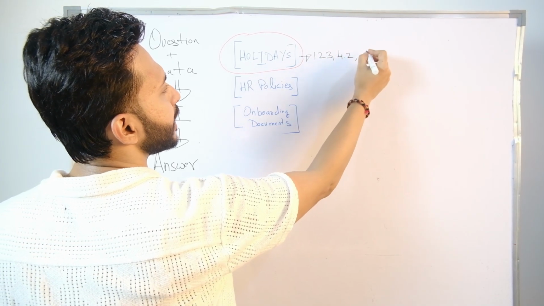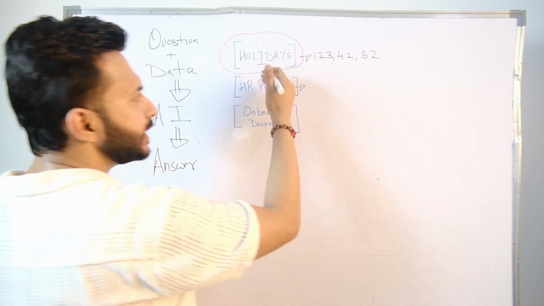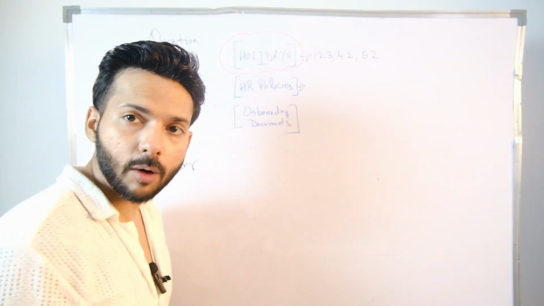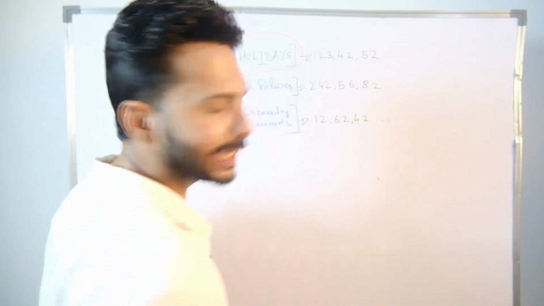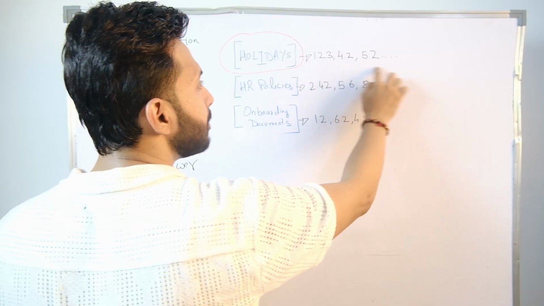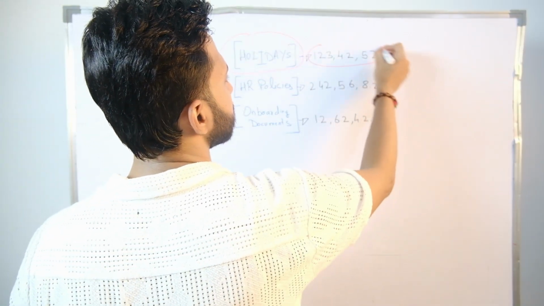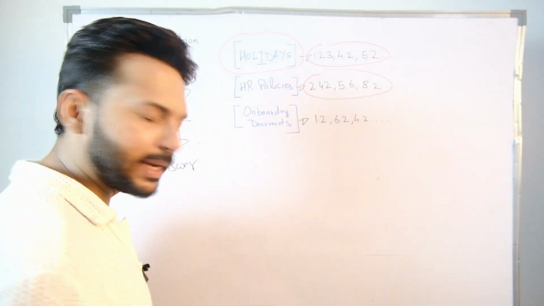Right now, I'm writing some random numbers. But all of these textual things can be converted into a numerical form. I have given each of these chunks some numerical representation. For holidays, these numbers, these are the embeddings of this chunk. These are the embeddings of this chunk. Time to complete the puzzle.